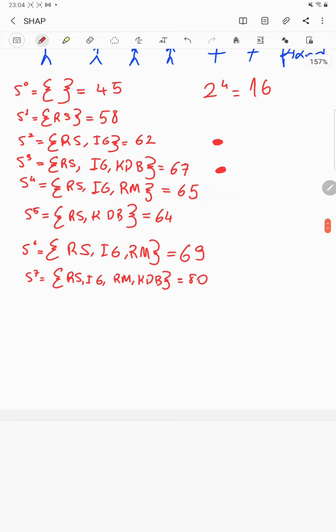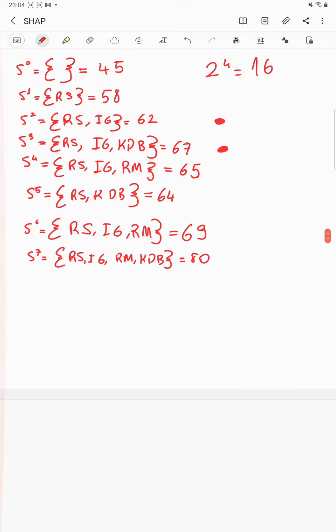So this is one of the combinations that I have, a scenario with Kevin De Bruyne and without Kevin De Bruyne. And I know that the effect of Kevin De Bruyne in this scenario is 67 minus 62, right? And I would like to estimate the effect of choosing a large or small subset.